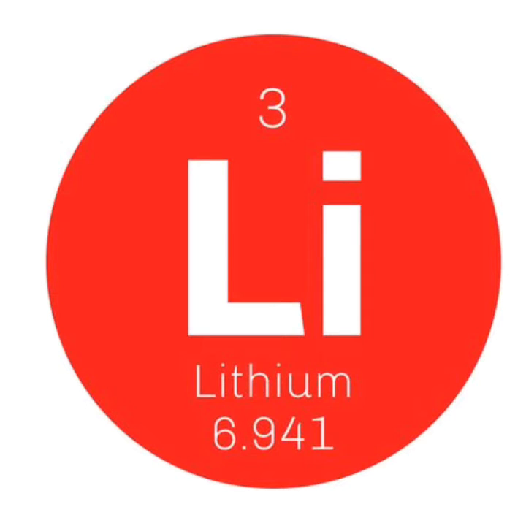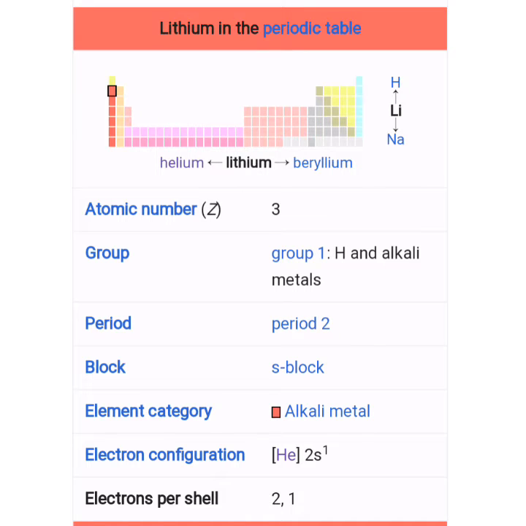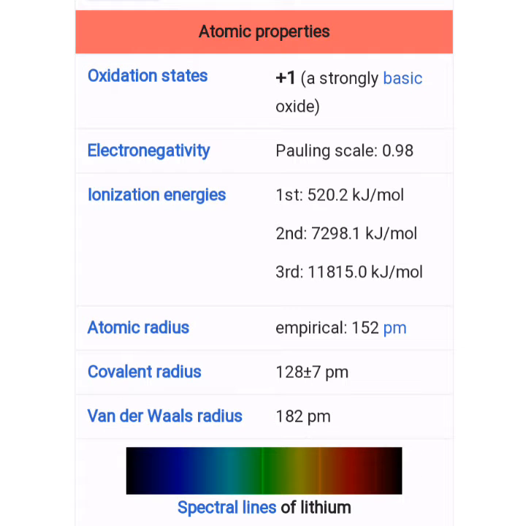Hello friends, this session my next element is lithium. Lithium is the third element in the periodic table, atomic number 3, group 1, period 2, s-block element, elemental category alkali metal, electronic configuration 1s2 2s1, electrons per shell 2, 1.